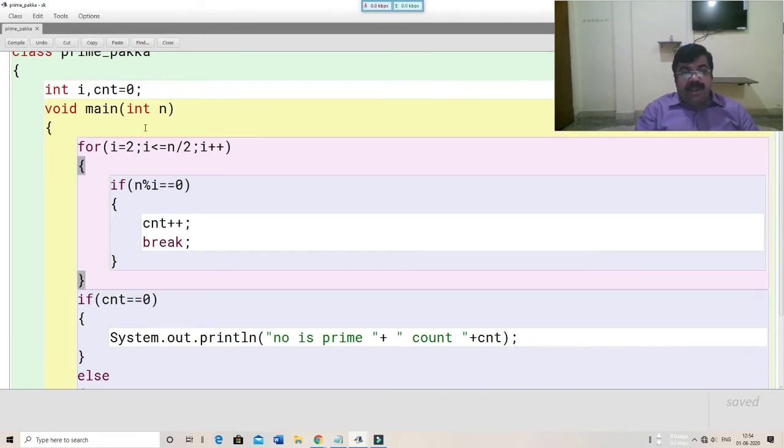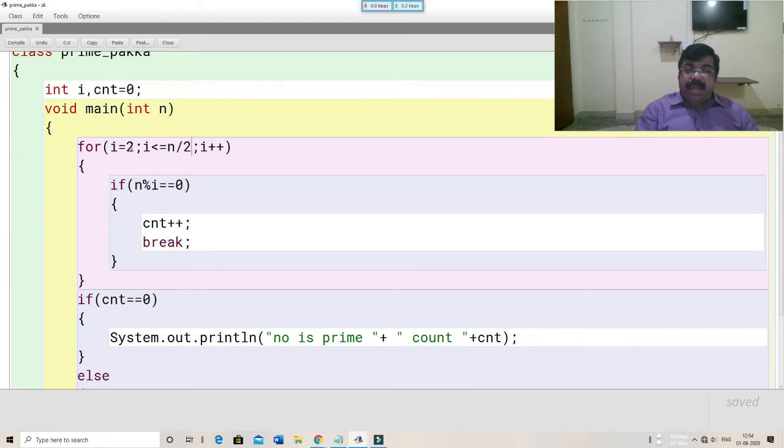In this one, I begin the loop with 2 and the loop will go up to the maximum value of the number divided by 2, because 1 is a factor of every number, so we need not check it with 1, and the highest factor of any number other than the number itself will be half of the number.